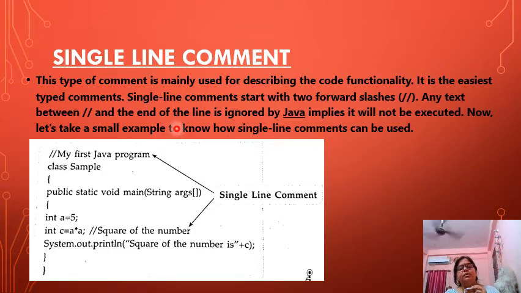Now let's take a small example to know what a single line comment is. See, this is a simple program. We have written two slashes, my first Java program. You can write this during the program, but it will not be executed. Class Sample, public static void, and a single line comment is here. Int c is equal to a into a, which means we are finding the square of the number.